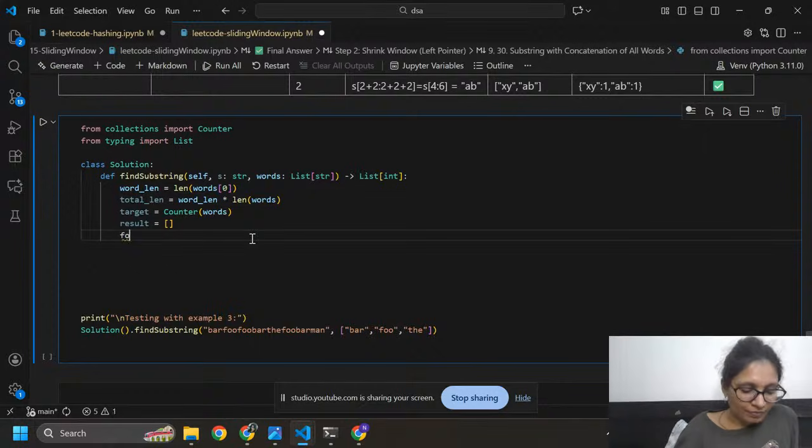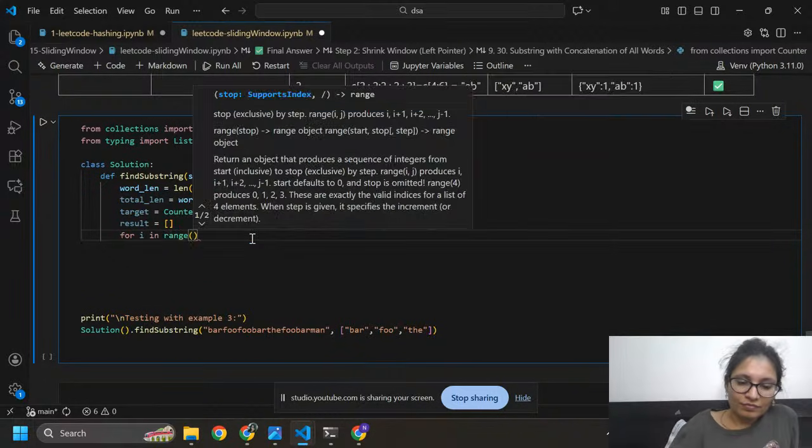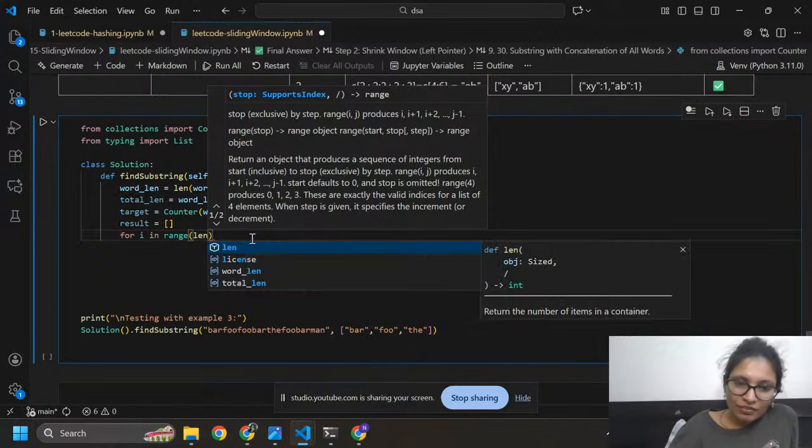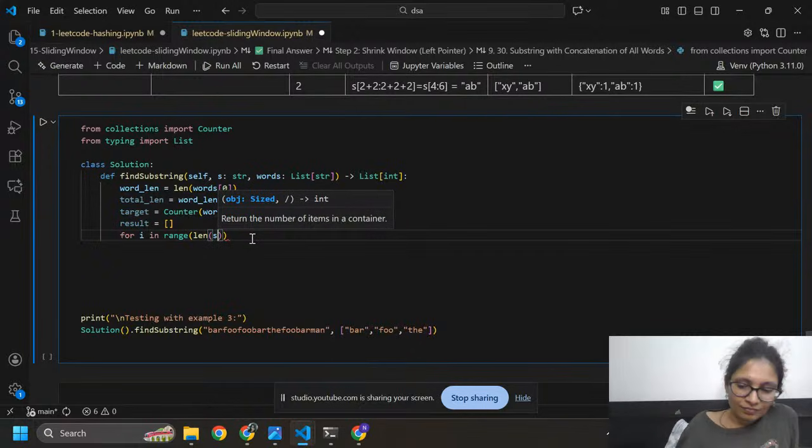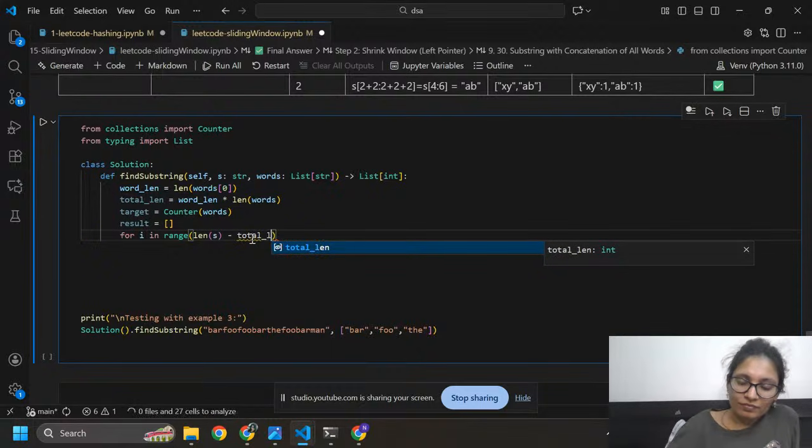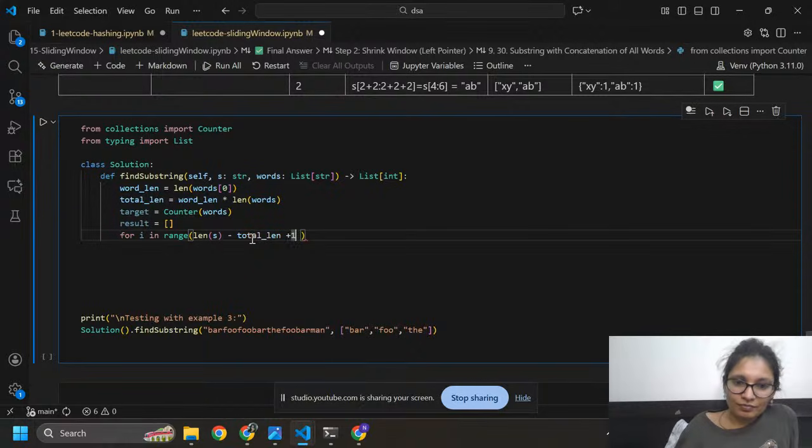Now for i in range length of s, here total length plus 1, colon.